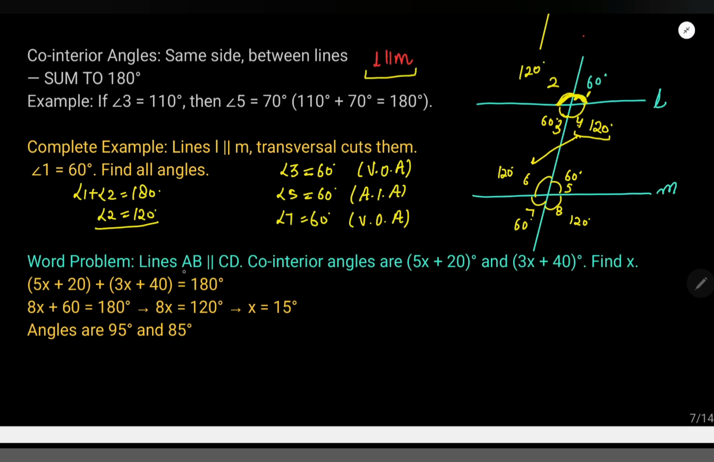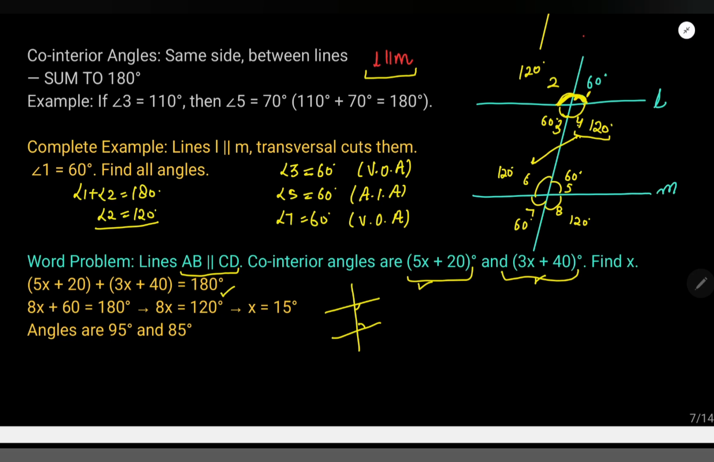They are writing AB parallel CD, right? Co-interior angles are this and this. What are co-interior angles? Do you remember? When we have two parallel lines, these two angles are known as co-interior angles. And I told you that the sum of two co-interior angles is 180 degrees, right? So, the sum of this and this is what?